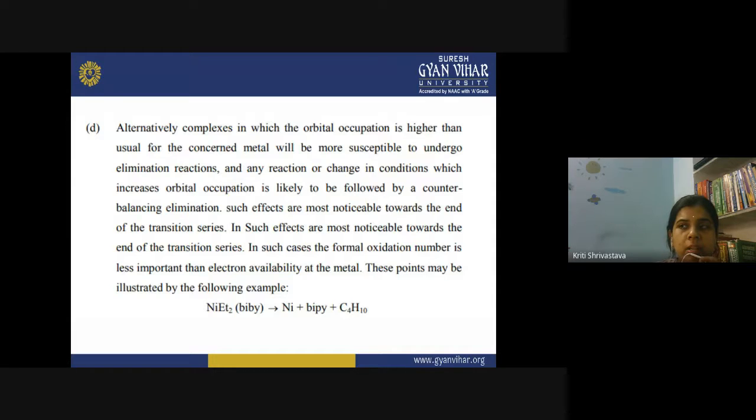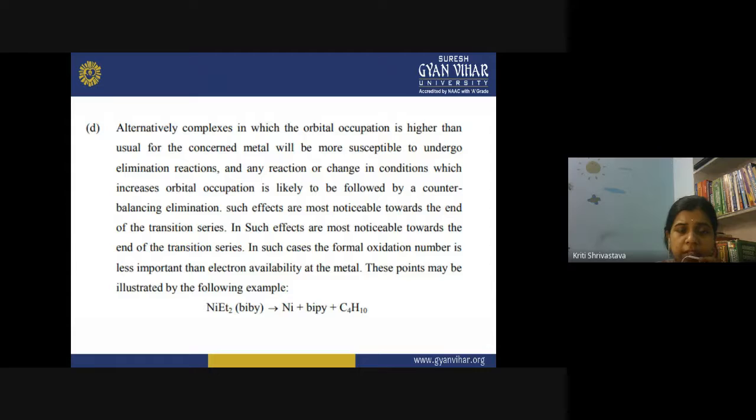Such complexes will be very quick to undergo reductive elimination because they tend to acquire their stable state. Any reaction or change in conditions which increases the orbital occupation is likely to be followed by a counterbalancing elimination.